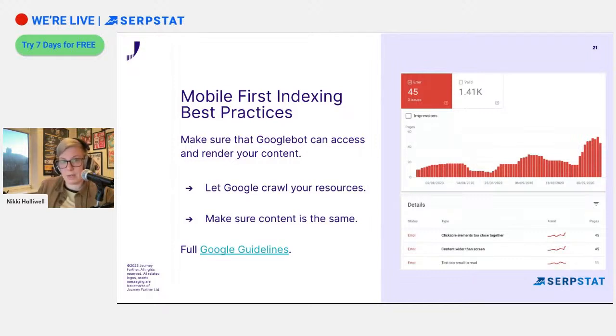Back in the day, we used to have mobile subdomains, so it might be m.serpstat.com or something similar, and it would be a completely different site. Now we can't have that. We have the same one website with the same content across both, but the size of the screens changes as we move to devices, therefore the way that content looks on the page changes and adapts or is resized to match that. And we need to make sure that we're letting Google crawl our resources. We're not accidentally blocking anything that we shouldn't.